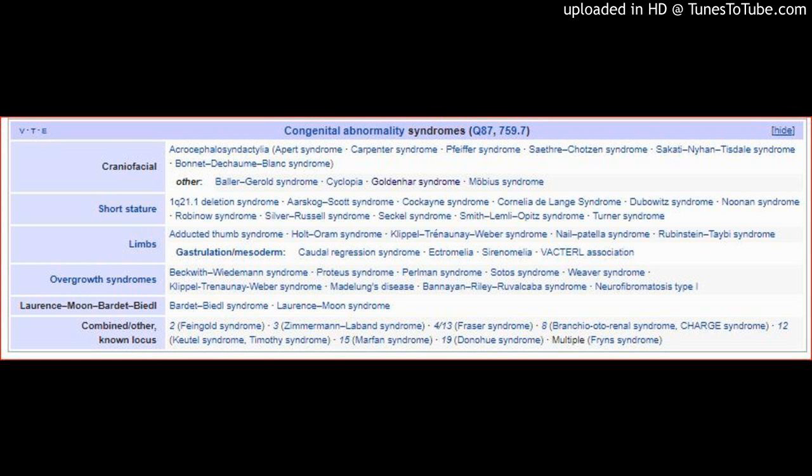Goldenhar syndrome, also known as oculo-auriculo-vertebral (OAV) syndrome, is a rare congenital defect characterized by incomplete development of the ear, nose, soft palate, lip, and mandible. It is associated with anomalous development of the first and second branchial arches.